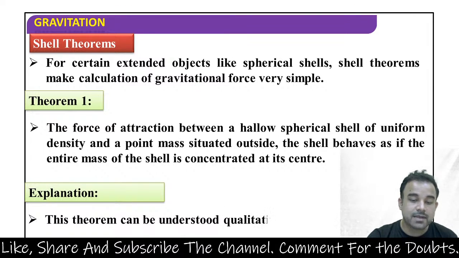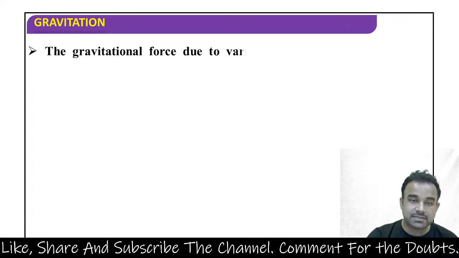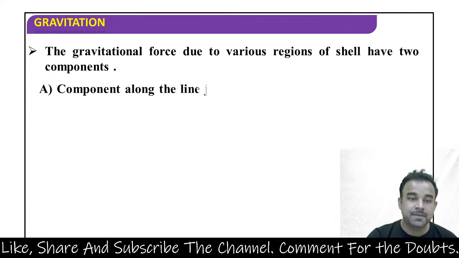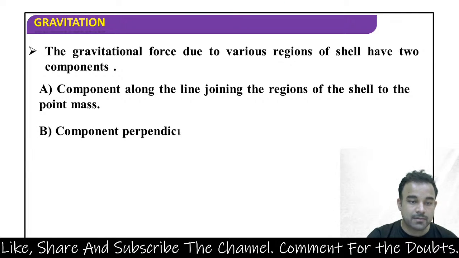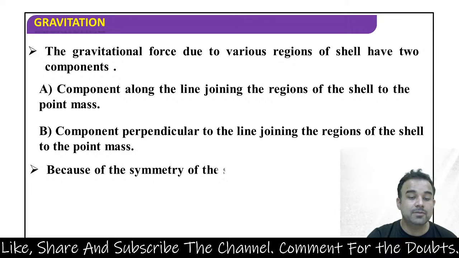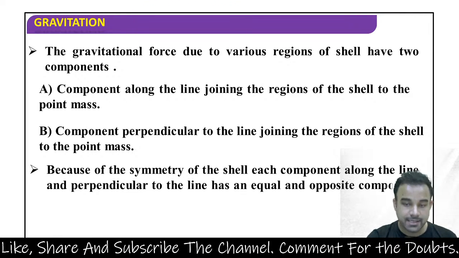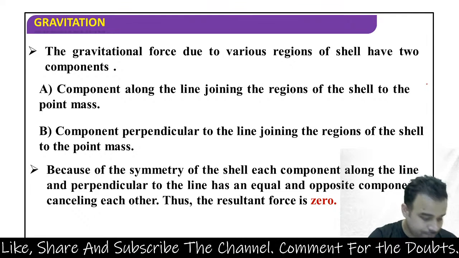Explanation क्या था? Theorem can be understood qualitatively as follows. The gravitational force due to the various regions of shell have two components. क्या क्या हैं? The component along the line joining the regions of shell to the point mass. The component perpendicular to the line joining the regions of the shell to the point mass. Because of the symmetry of the shell, each component along the line and perpendicular to the line has an equal and opposite component cancelling each other. Thus, the resultant force is 0.